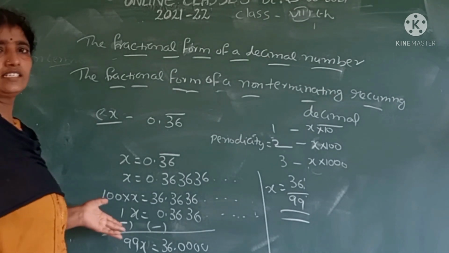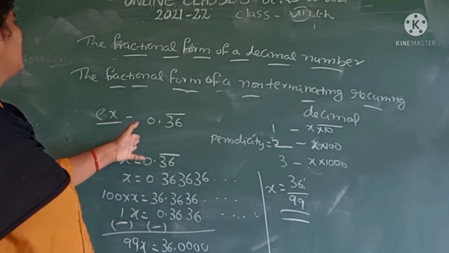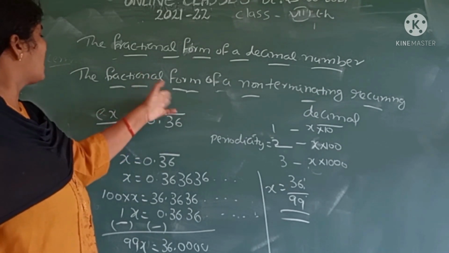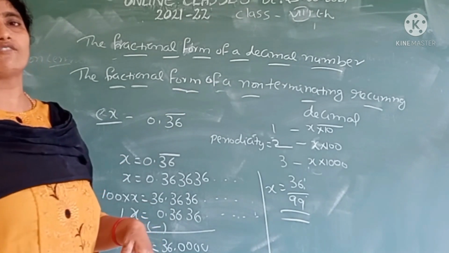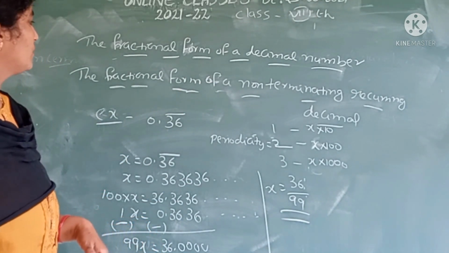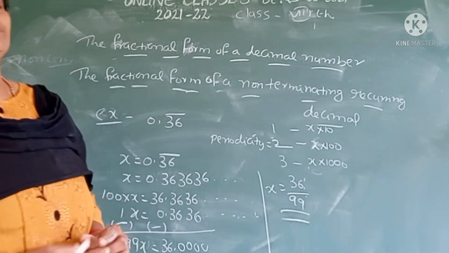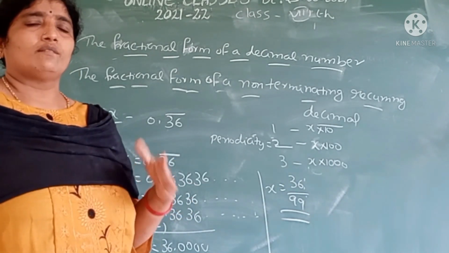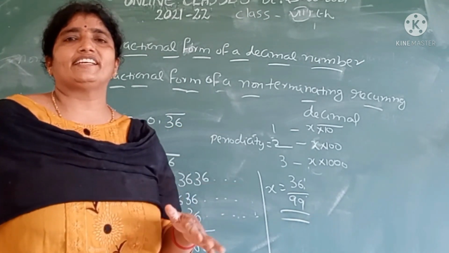All of you understand this? This is the way we transfer a non-terminating decimal to fractional form. All of you understand this concept? Okay. Do many more examples like this and get more practice.